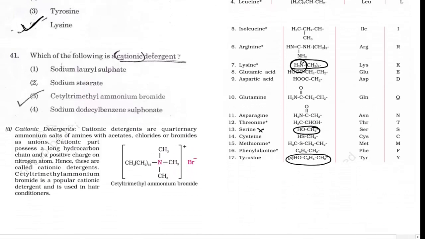Which of the following is a cationic detergent? Again this question is straight from NCERT. Cetyl trimethyl ammonium bromide is a cationic detergent having a positive charge.